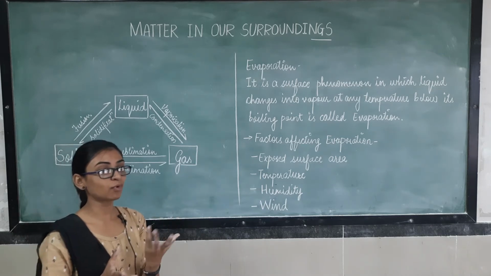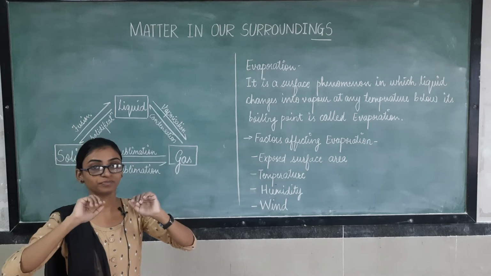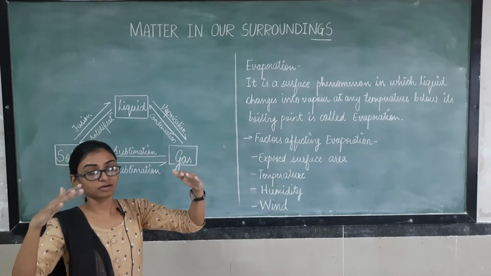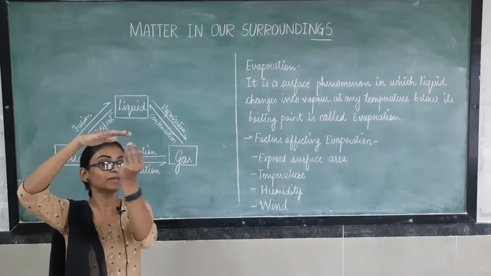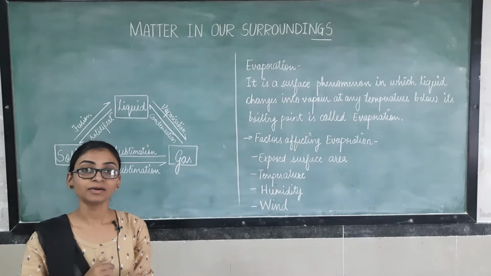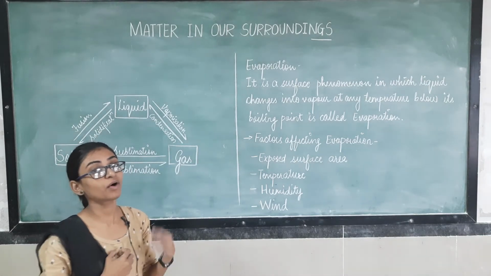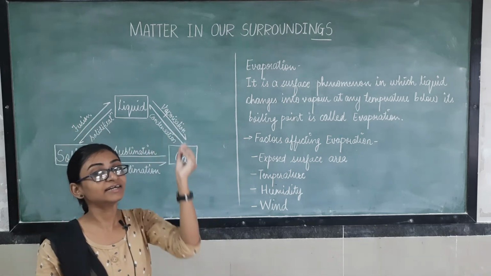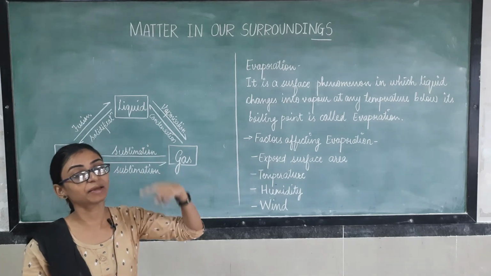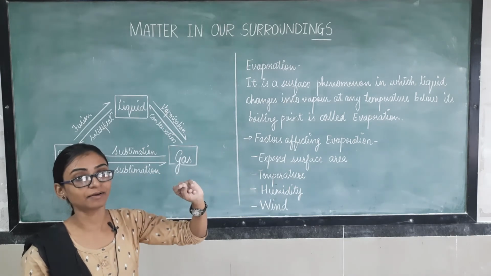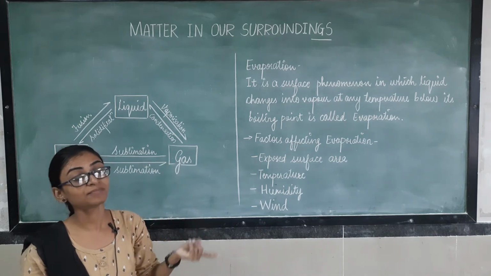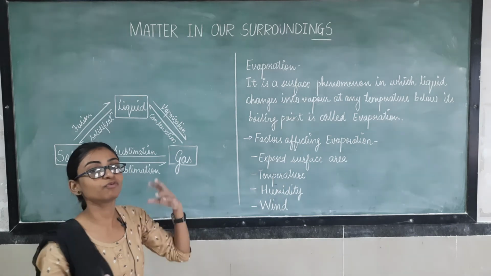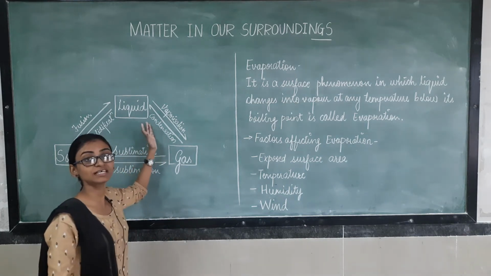When the water starts boiling, what will happen? The vapor will form. And when you keep that lid on that container, what is happening? The water droplets will accumulate on the lid of the container. So what is happening here? That vapor is again getting condensed over that lid, means that this vapor is again converted into the liquid state. So this process is known as what? Condensation, as the water vapors are again going to condense to form a liquid.